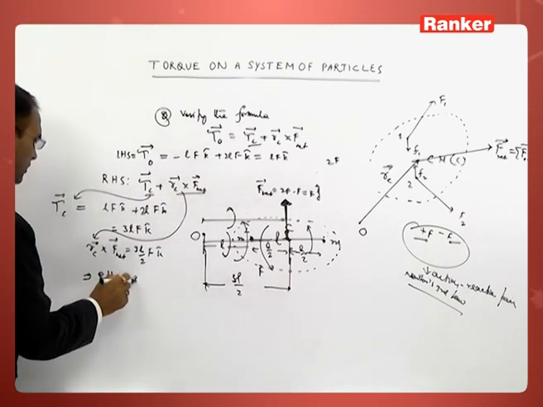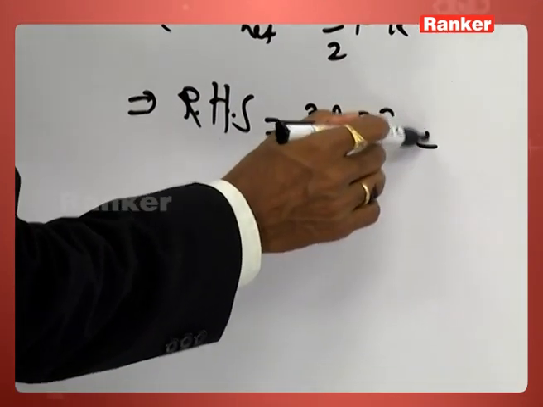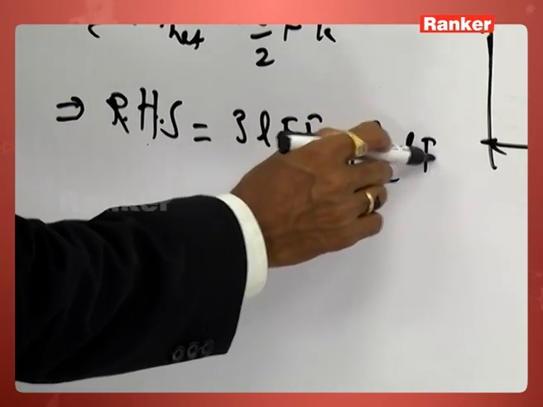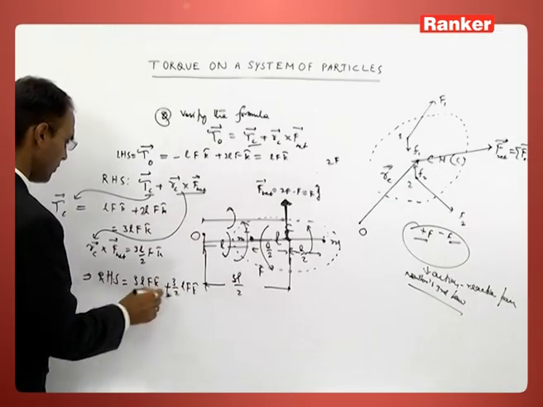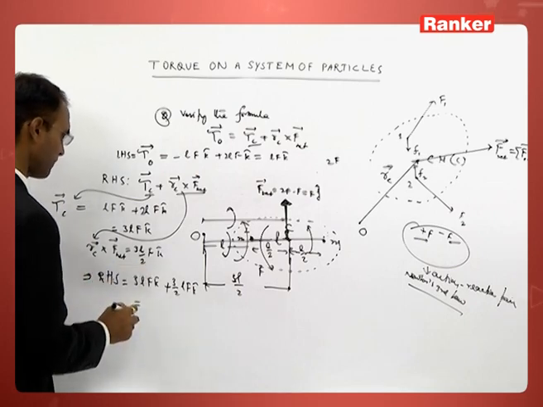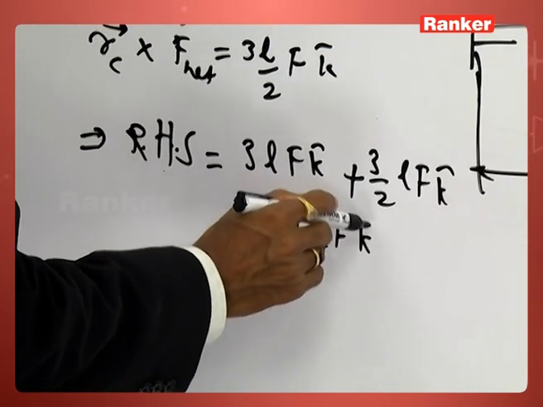What is tau C? 3LF KAB plus RC cross F net, 3 by 2 LF KAB. This will be 3 into 2, 6, plus 3, 9, 9 by 2 L into F KAB.